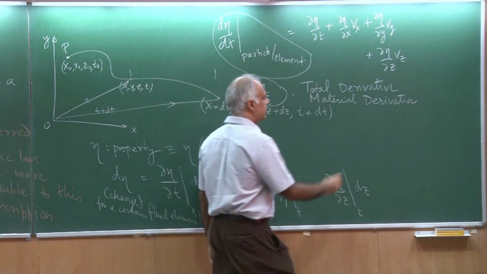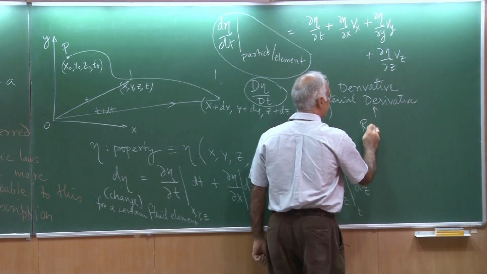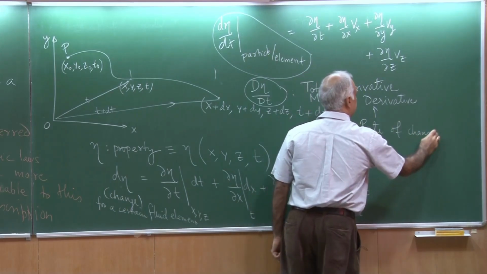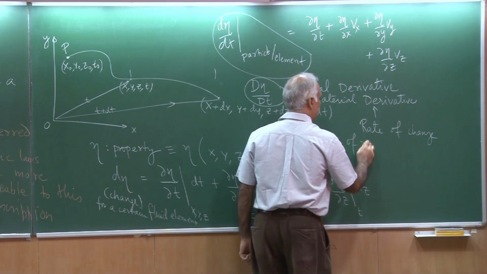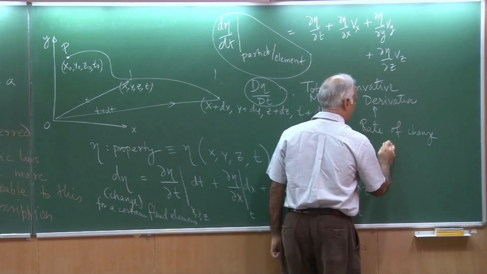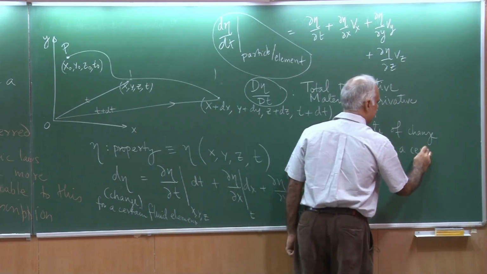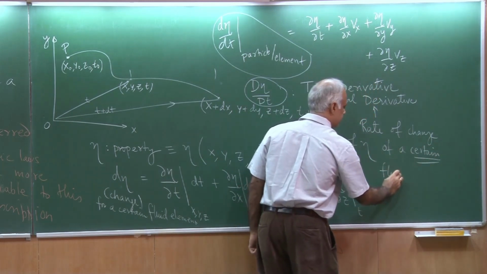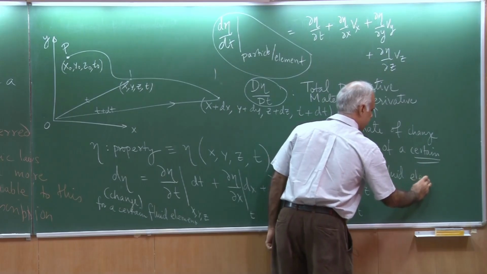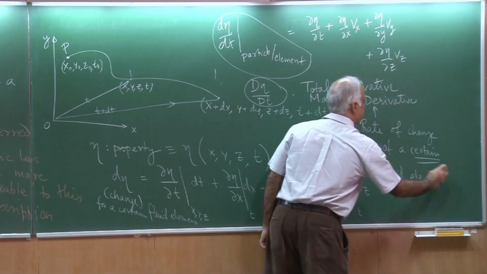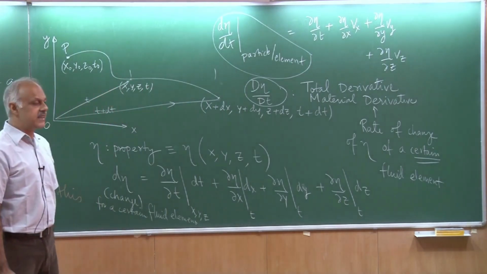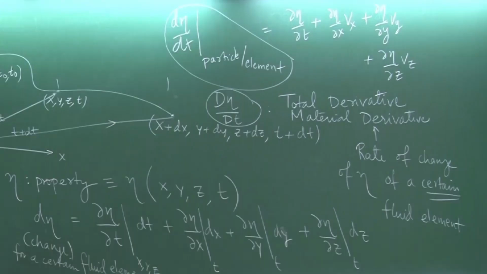It refers to the rate of change of eta of a certain fluid element. So it is something like a total change, and this is what a Lagrangian description would measure.